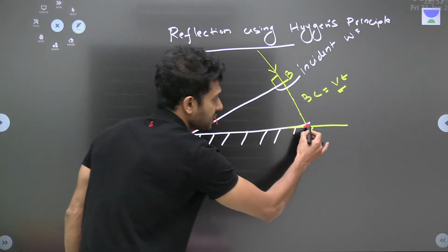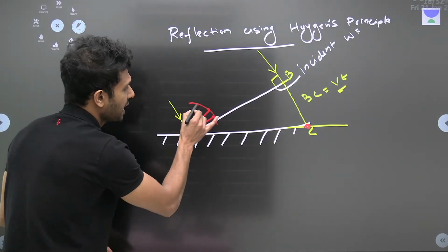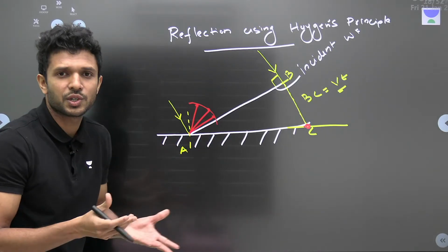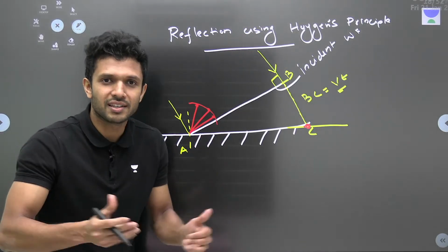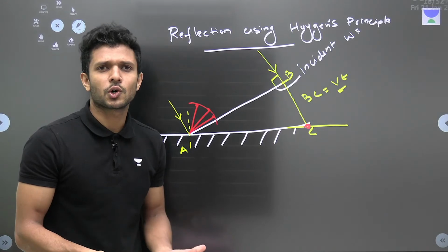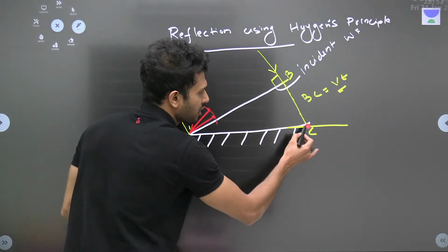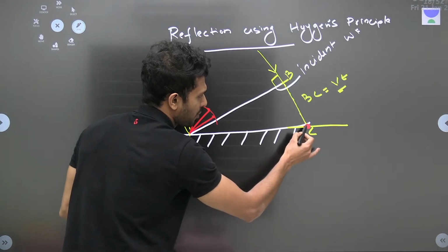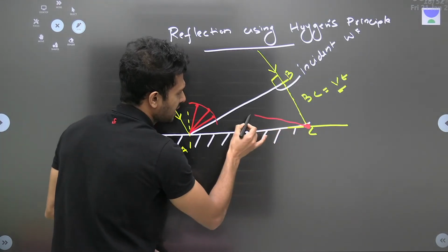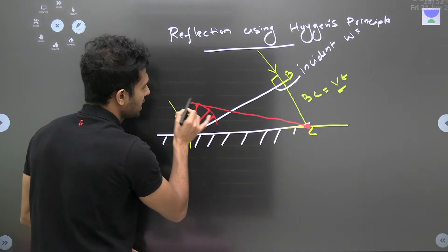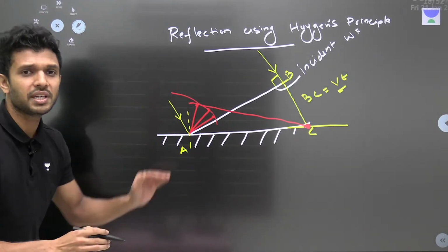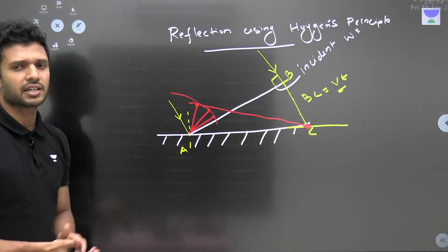One ray of light is at the point C, another ray of light is somewhere on this arc which we don't know. So won't it be passing through? Yes. So let's draw a line passing through these points. So I'm going to draw the reflected wavefront passing through the point C, and let this line be a tangent to this arc.